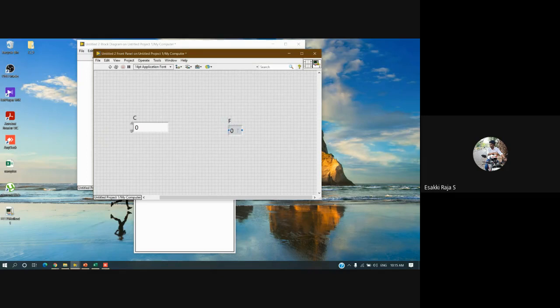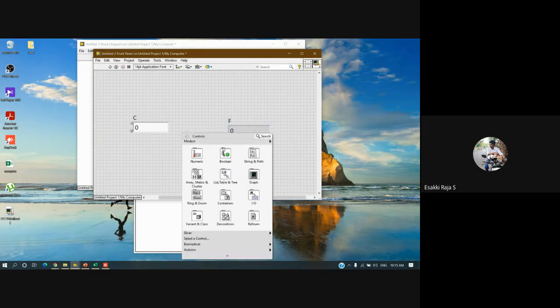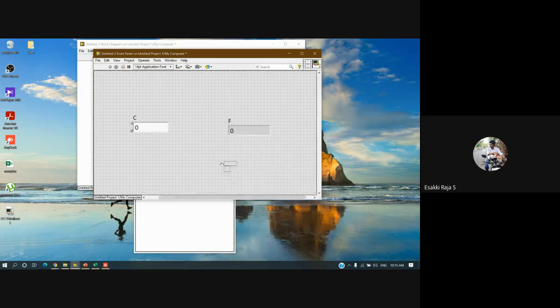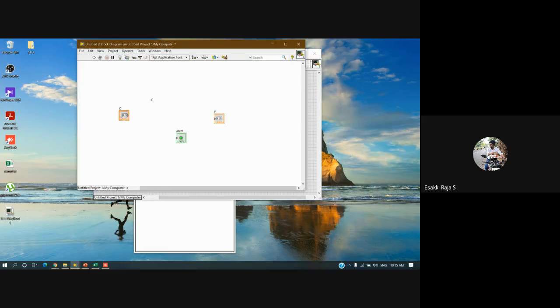Whenever the Fahrenheit crosses some threshold that I specify, I need to get an indication in this Boolean LED. I can change this name to alert. So now I'll just develop the code for this.